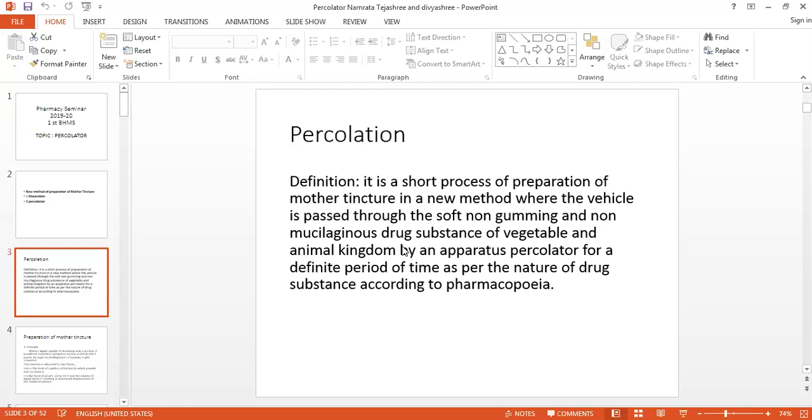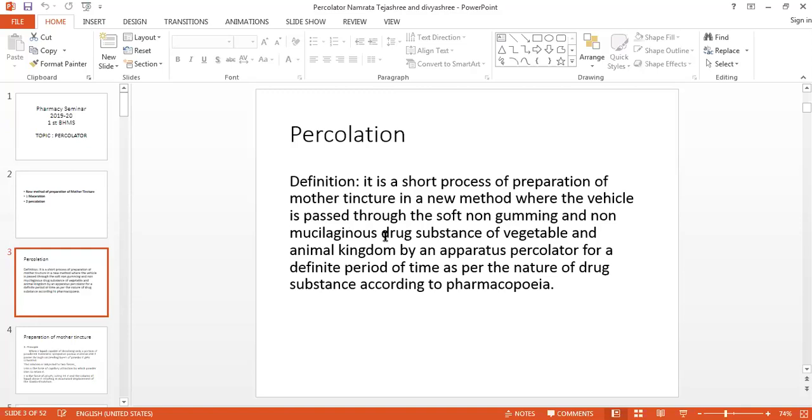So, the definition itself indicates that this is a short process where the time requirement is less as compared to maceration, and in this we are preparing mother tincture with those drug substances which are soft and non-gummy and non-mucilaginous.